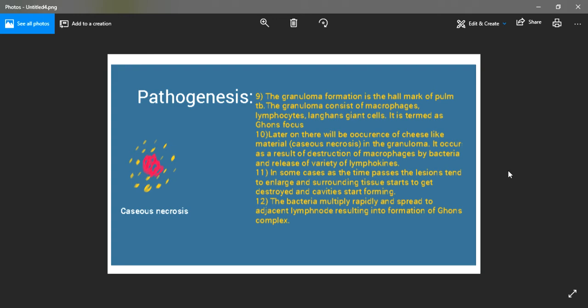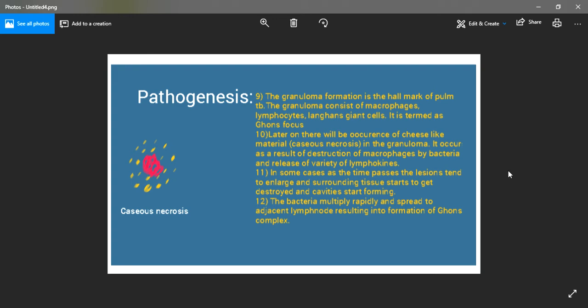The third possibility is that this granuloma may heal with fibrosis. The fourth possibility is that calcification will occur inside the granuloma, and the fifth possibility is that the bacteria will evade this, enter the systemic circulation and progress to other organs.